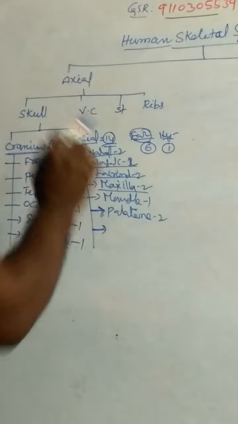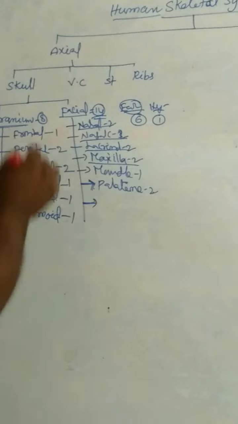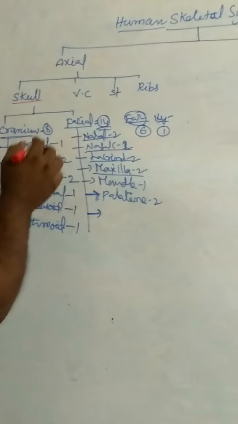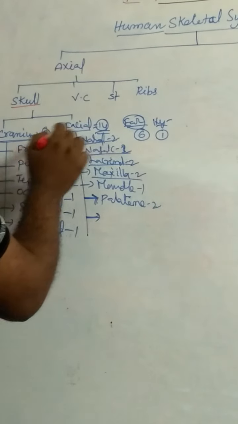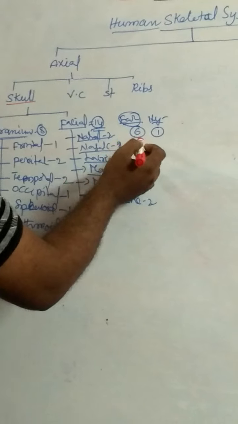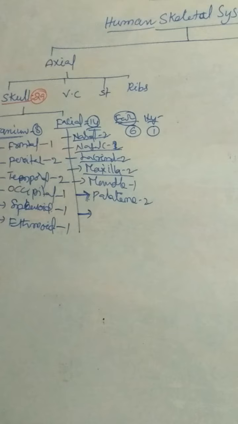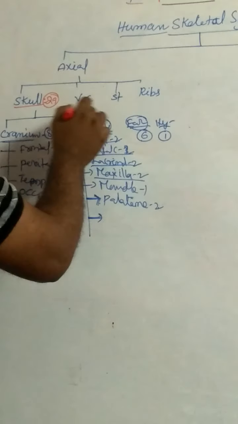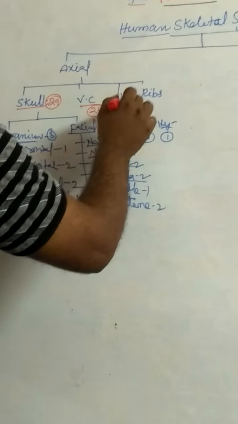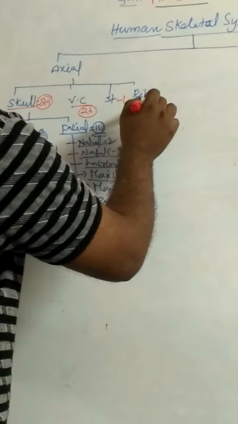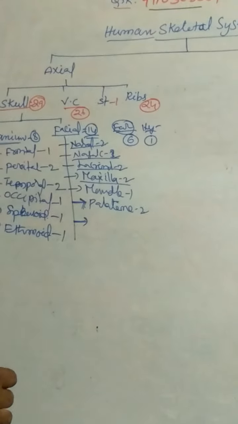Total number of bones in the skull: 8 plus 14 is 22, and 6 plus 1 makes 29. The skull consists of 29 bones. Vertebral column consists of 26 bones. Sternal bone 1. Ribs 24. There are 12 pairs of ribs.